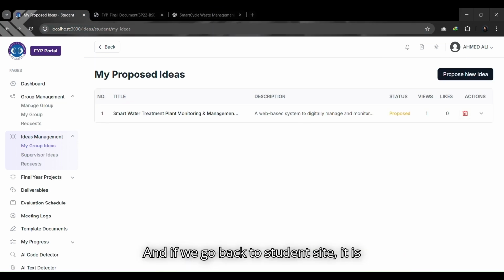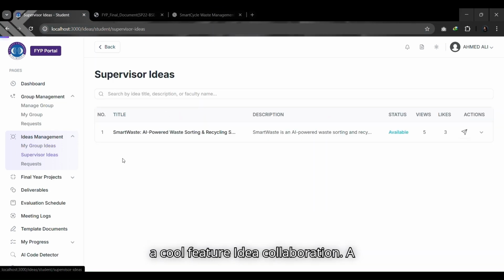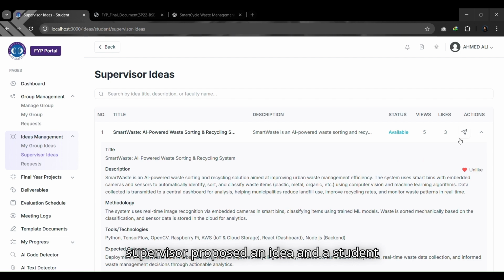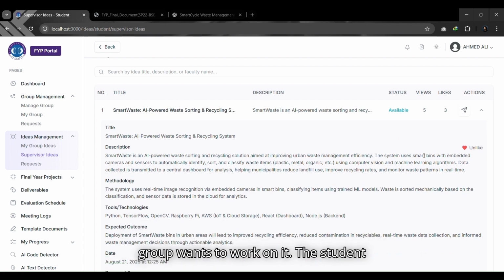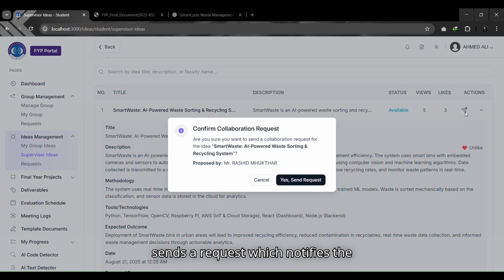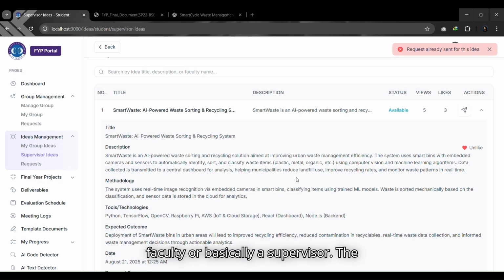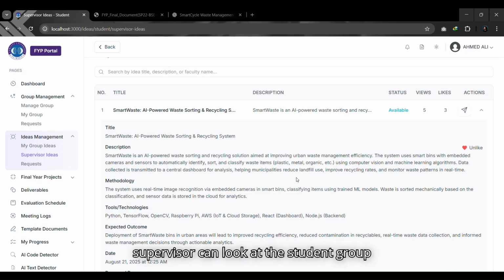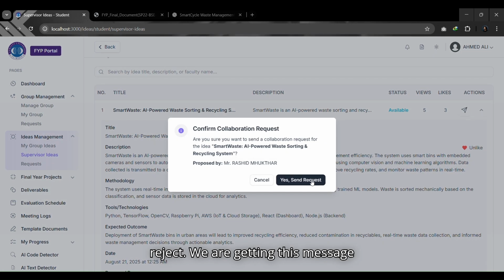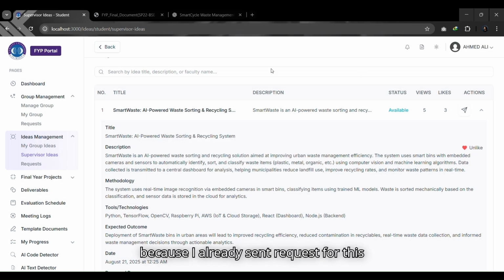And if we go back to student side, here is a cool feature: idea collaboration. A supervisor proposes an idea and a student group wants to work on it. The student sends a request, which notifies the faculty, or basically a supervisor. The supervisor can look at the student group profile and decide whether to accept or reject. We are getting this message because I already sent a request for this idea.